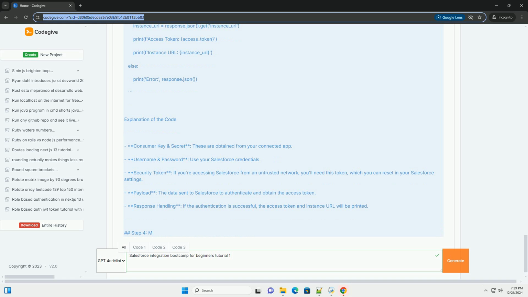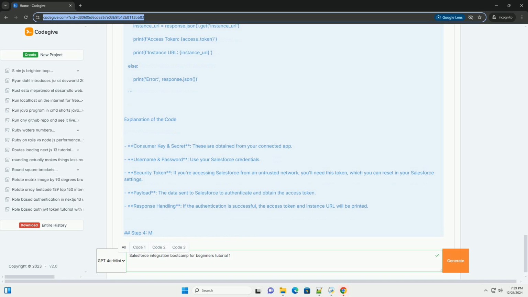Authentication URL. auth_URL equals https://login.salesforce.com/services/oauth2/token.